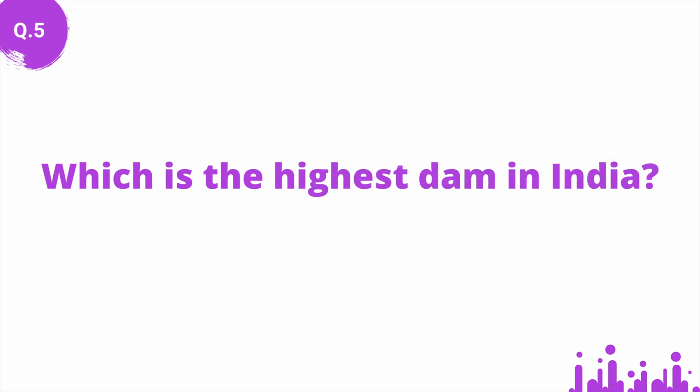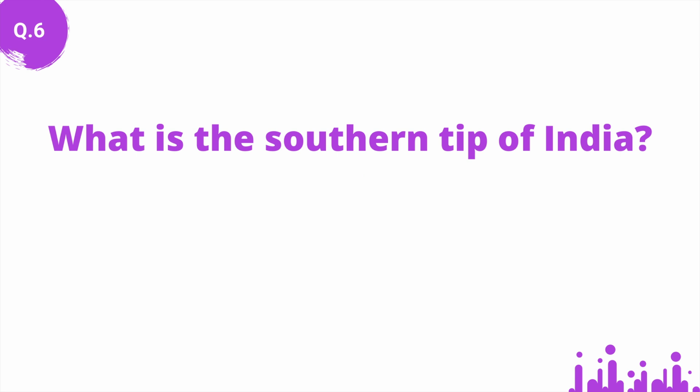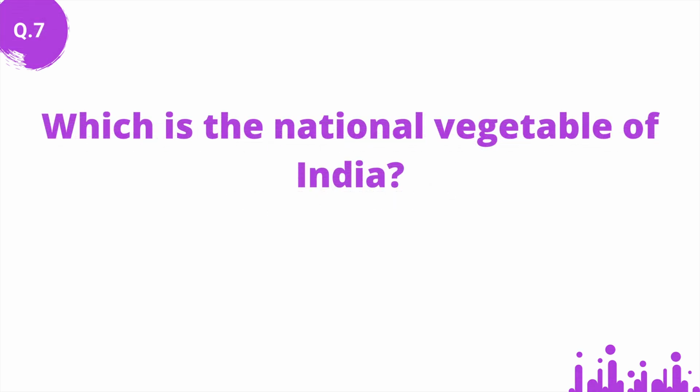Which is the highest dam in India? Answer: Tehri Dam. What is the southern tip of India? Answer: Cape Comorin. Which is the national vegetable of India? Answer: Pumpkin.